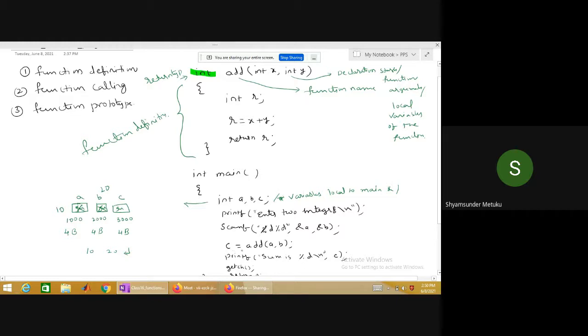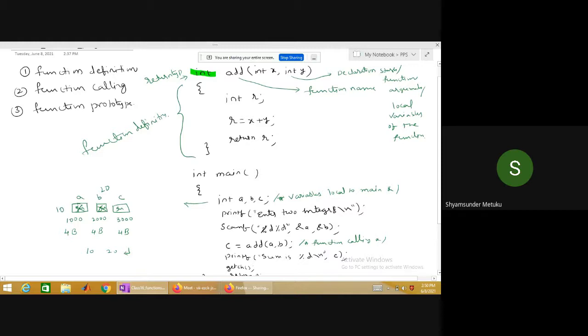Then you come to what is called function calling here. In the function call, I'm assigning the result we are expecting to the variable c. c is equal to the name of the function, add, within the brackets following the signature, int x comma int y. In place of int x and y, I'm giving the variable names a and b. It indicates that I'm passing the inputs from main to the function add.